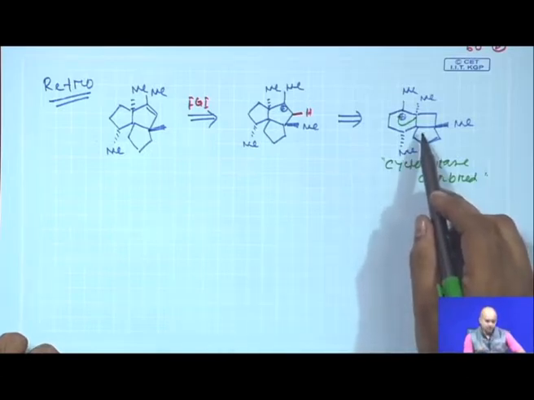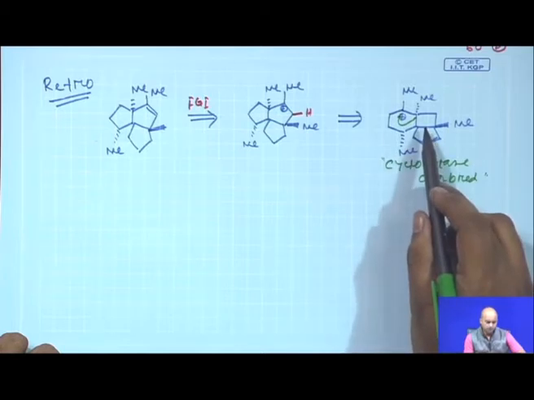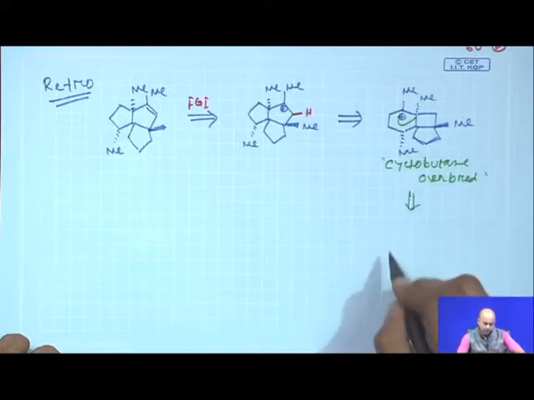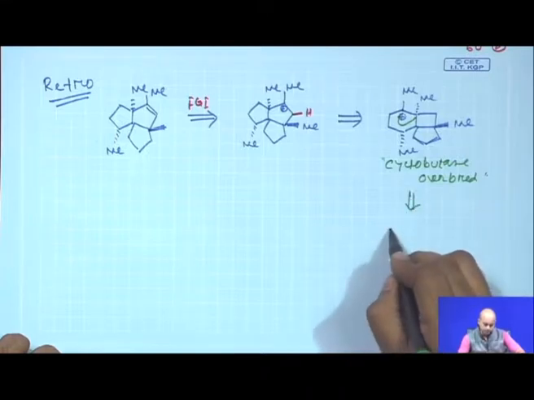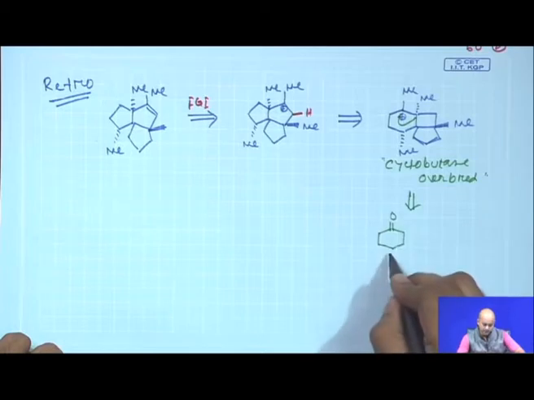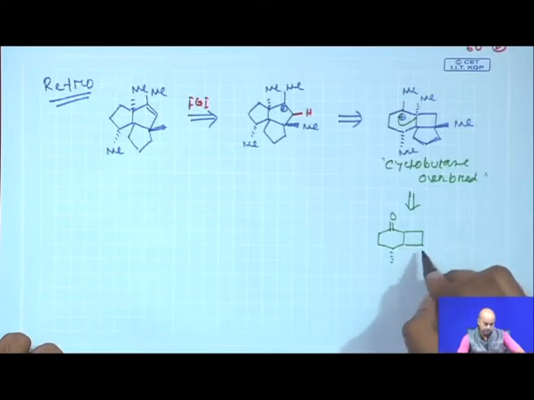Now, obviously, what will give you this 4 member ring? As we said, we already discussed that the most elegant way to access 4 member rings is 2+2 cycloaddition reaction, fine. We will now try to analyze how it can be done.